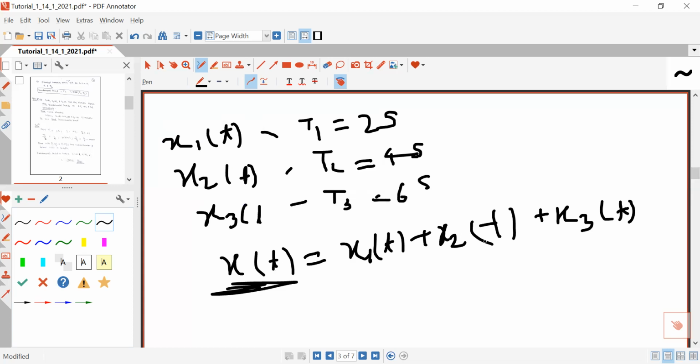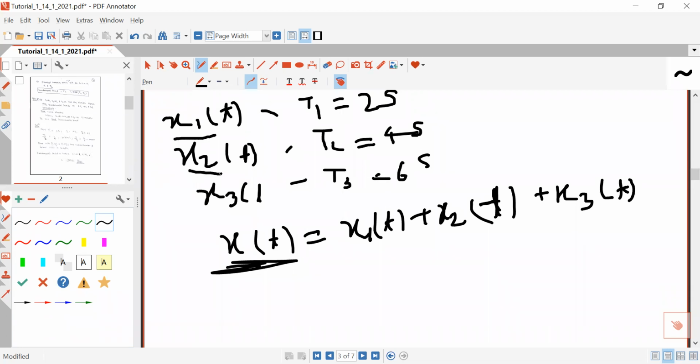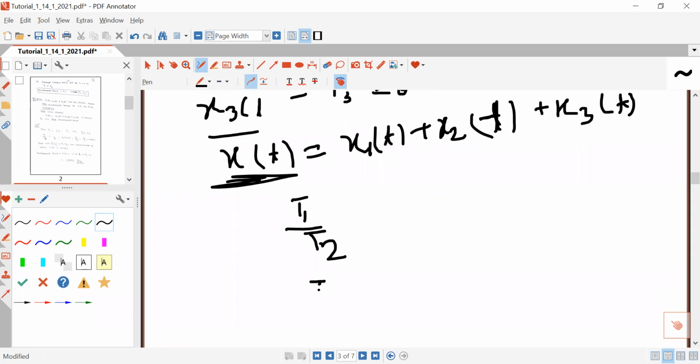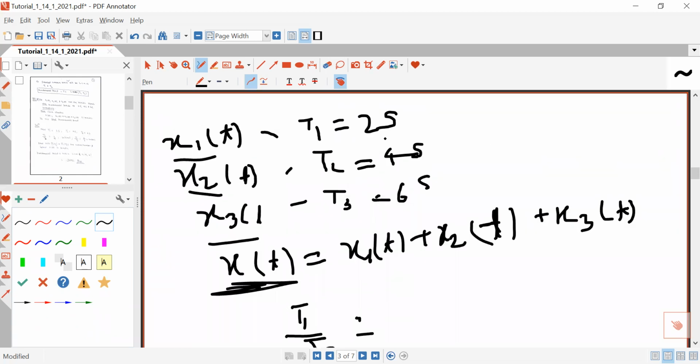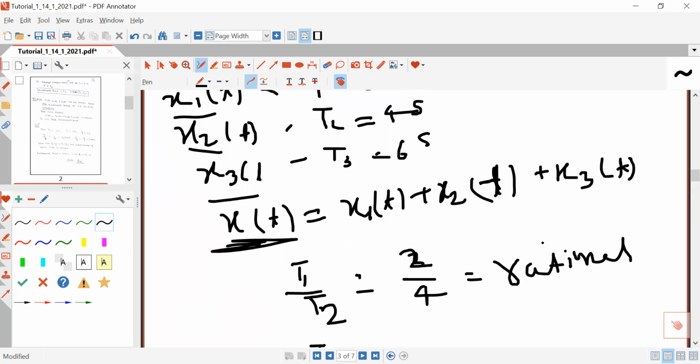First you have to check whether the ratios of their individual time periods are rational numbers, that is, whether T1 by T2 and T1 by T3 are rational. Only then can you say the resultant signal will be periodic. Here T1 is 2 seconds and T2 is 4 seconds, and 2 is an integer, 4 is an integer, so this ratio is rational, because a ratio of integers is rational.